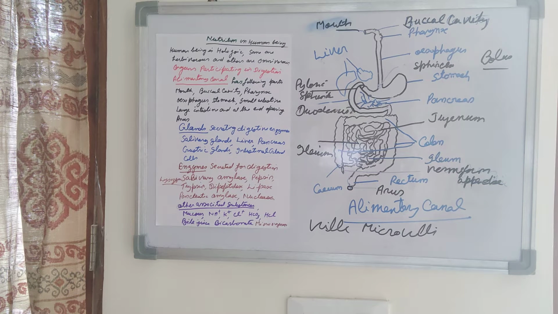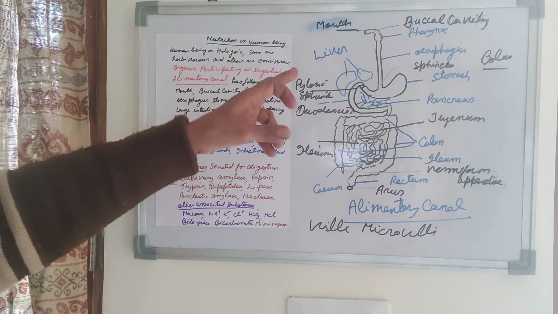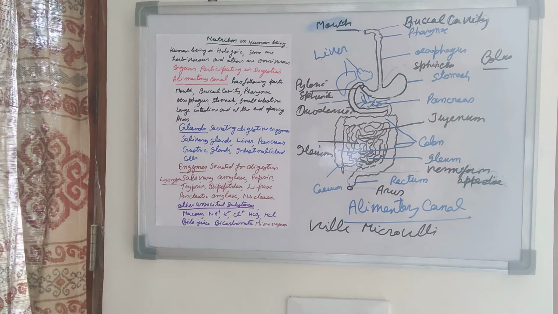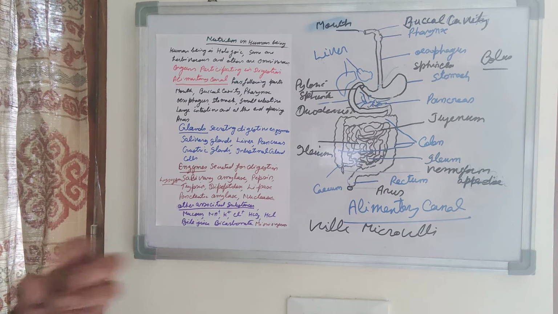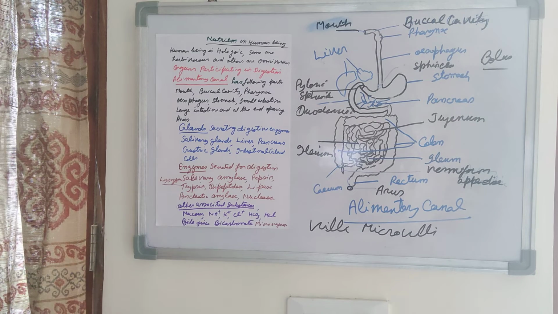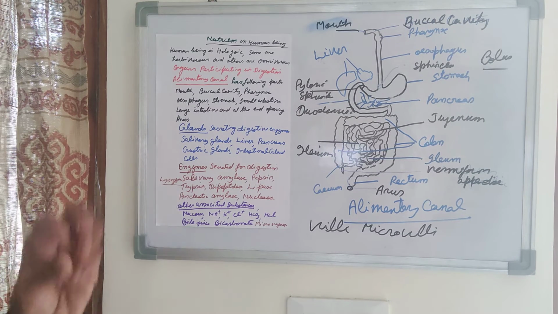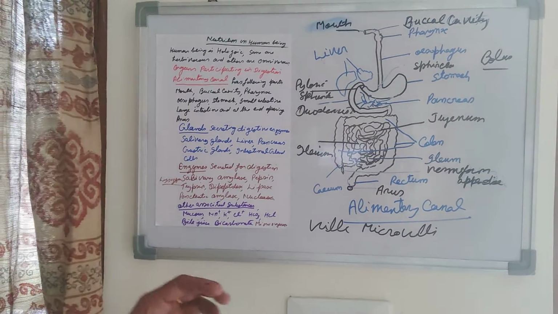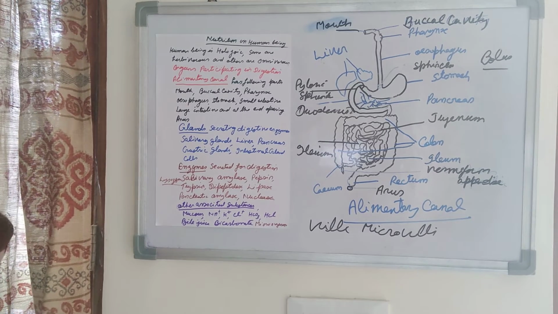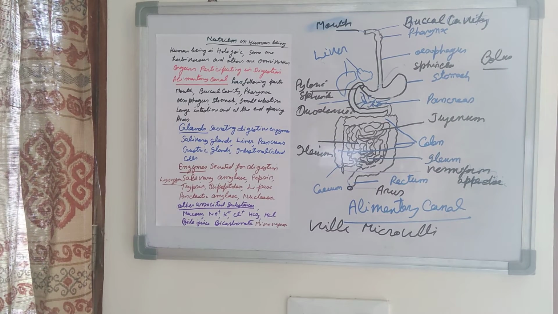So this is all about how digestion occurs. Food enters through the mouth. It is masticated. It is broken into small pieces by the teeth, and it is moved inside the buccal cavity by the movement of the tongue and the muscular movement of the buccal cavity, and mucus is mixed with the food. In this case, salivary amylase is secreted in the buccal cavity. The glands present in the buccal cavity, which are called salivary glands, secrete the salivary amylase.